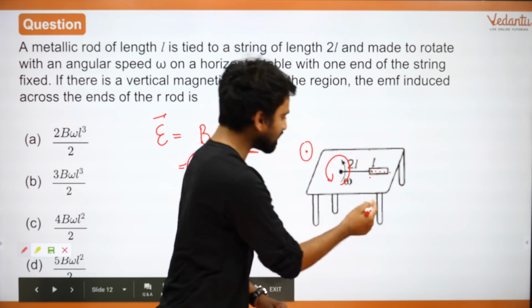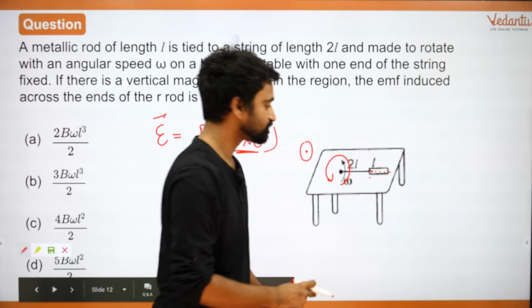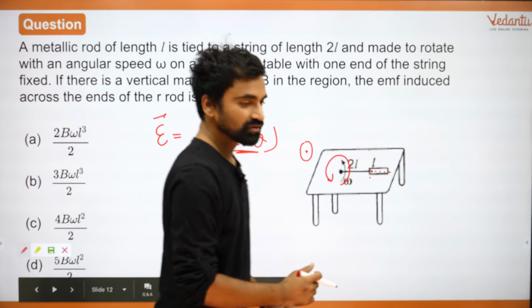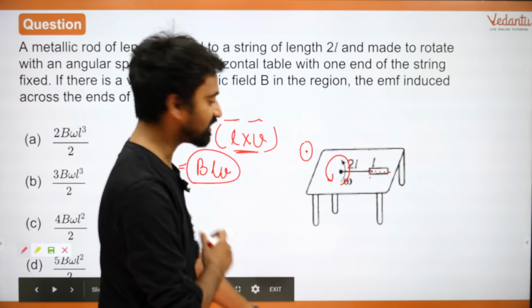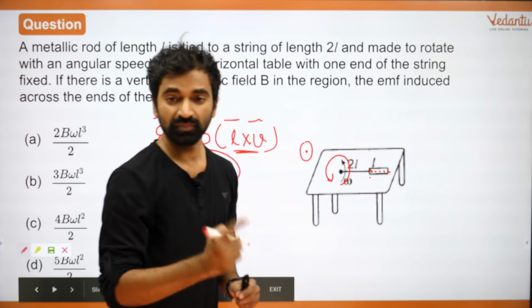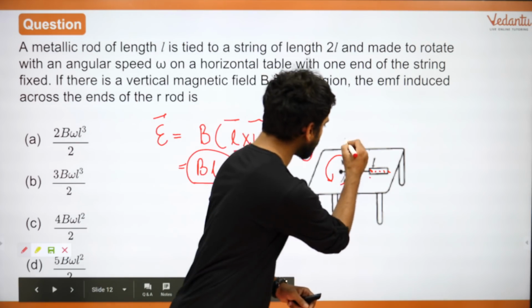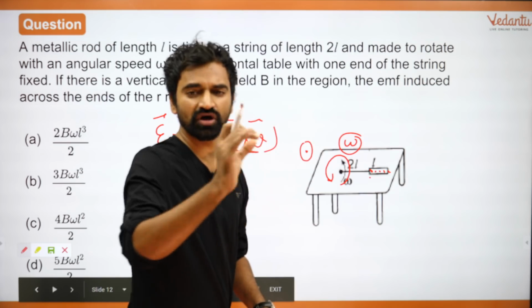Why? Because it is rotating. The velocity is more inside and less outside, right? Is that right, everyone? Right, everyone? So the velocity is changing from here to here, but what is not changing? Omega is not changing. Omega is constant. Angular velocity is constant. Actual velocity might change.